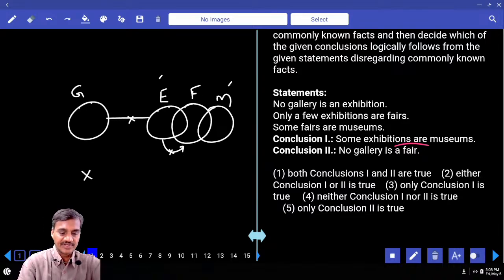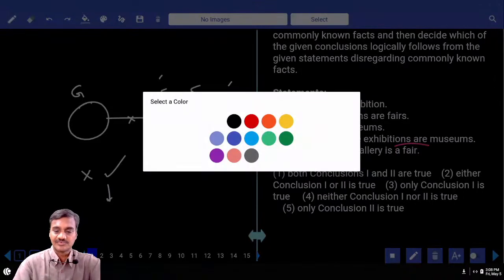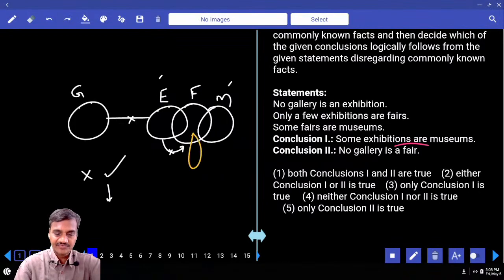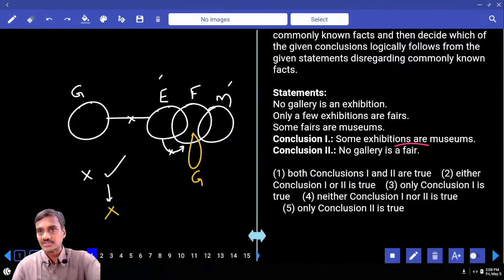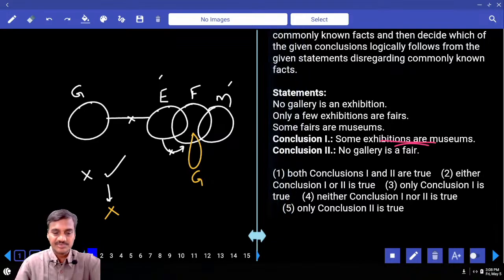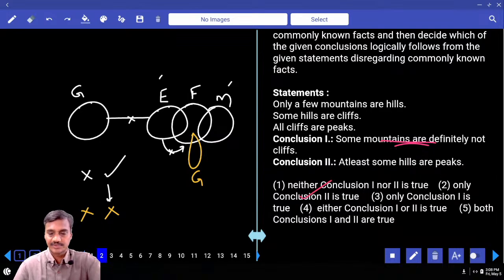No gallery is fair, definitely true. And the second conclusion is true. To make this one false, then we need to write down some galleries are fairs. Now tell me, gallery and fair can be written like this or not? Actually, by writing gallery and fair like this, this second conclusion has become false. And in the same way, some exhibitions are museum. Now also it is not true. So what is your answer? Neither one is true. Choice for question number 1.